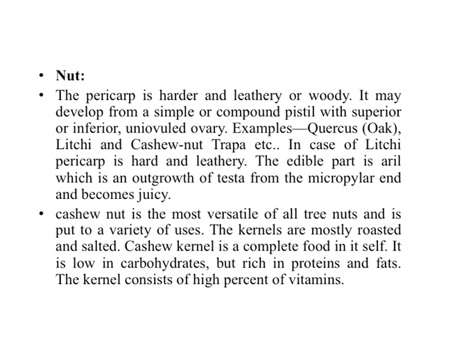Next, a nut mainly has a pericarp that is hard, leathery or woody in nature. The outer nature is very hard. It may develop from a simple or compound pistil, with a superior or inferior ovary. Some examples of nuts are Quercus, the oak fruits, litchi, and cashew nuts. Trapa also belongs to the nuts.